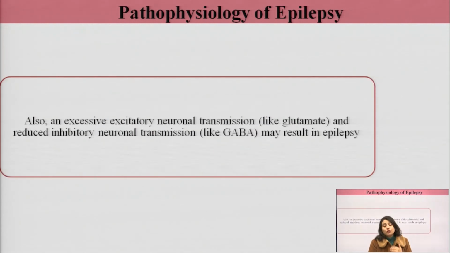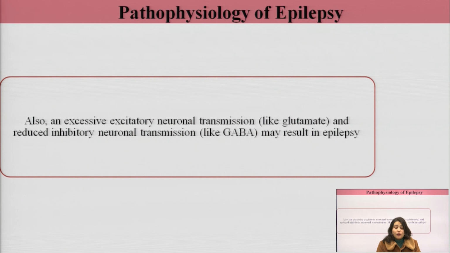Then there is another reason for the occurrence of epileptic seizures, that is excessive excitatory neuronal transmission and reduced inhibitory neuronal transmission. As I just said, there are neurotransmitters like glutamate which are excitatory in nature, and there are neurotransmitters like gamma aminobutyric acid, GABA, which are inhibitory in nature.